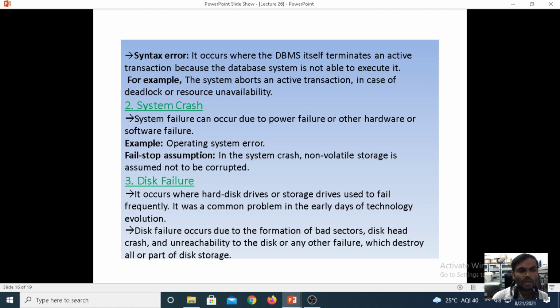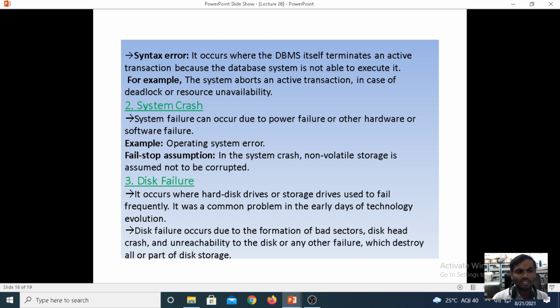Fail-stop assumption: in a system crash, non-volatile storage is assumed not to be corrupted. It means that if the system crashes, the non-volatile storage, that is the secondary hard disk in your system, is not corrupted.